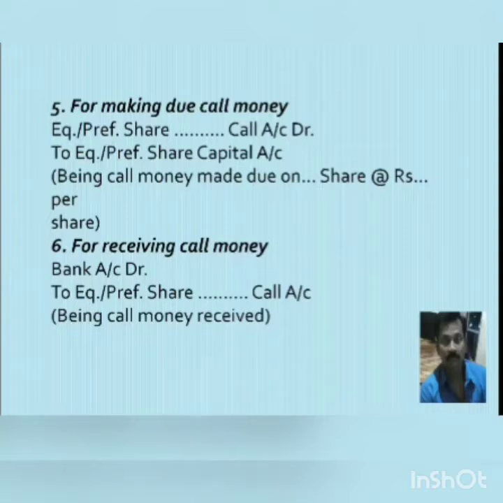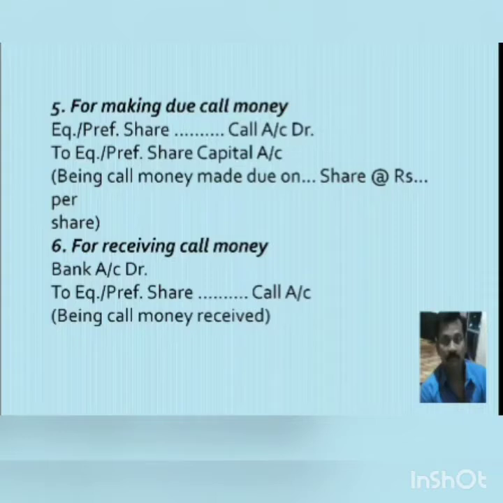Now here you have to remember one thing. There can be any number of calls made by the company. For example, some amount company has called on first call and the remaining on second call. So for each call you have to pass separate entries. And the last call which company has made will be the final call.